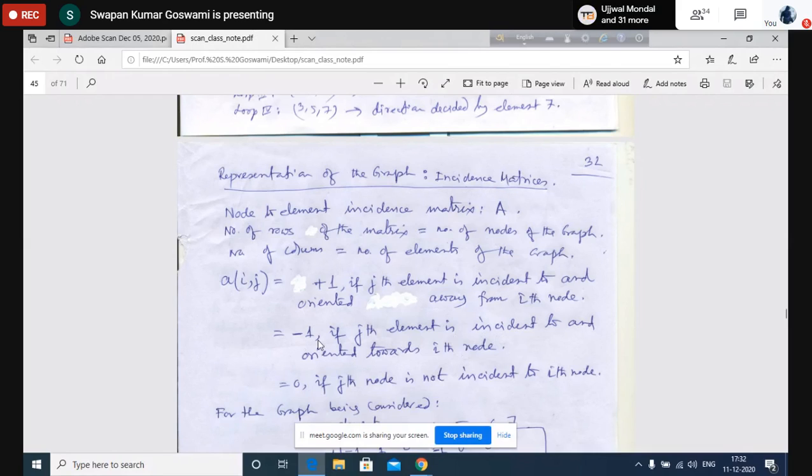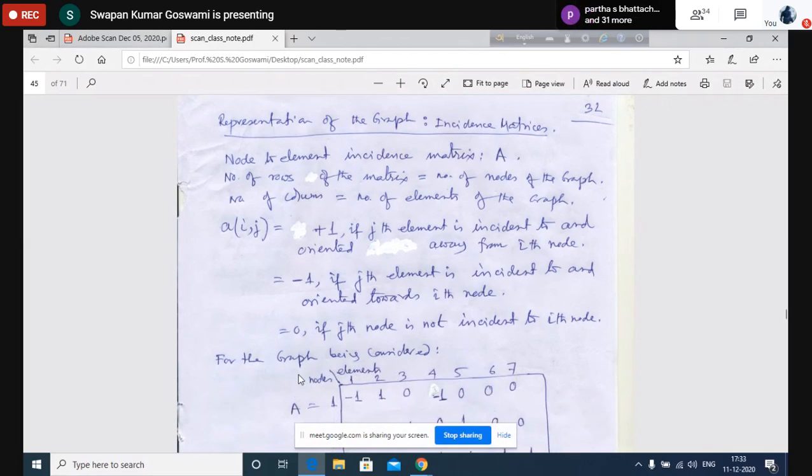That means if the direction is towards the node, the entry will be -1. If the direction is away from the node, it will be +1. And if there is no connection, obviously the entry will be 0. If the connection is there and the direction is away, the entry will be +1. If the connection is there and the direction is towards, the entry will be -1.